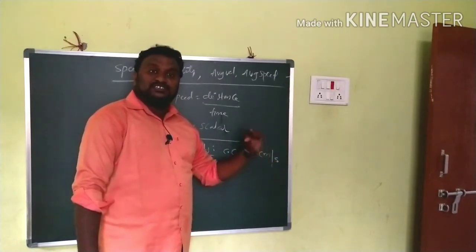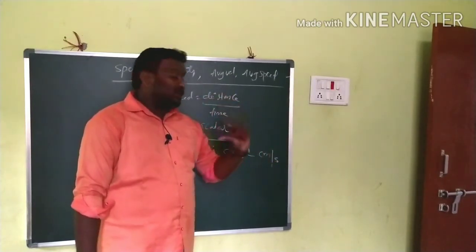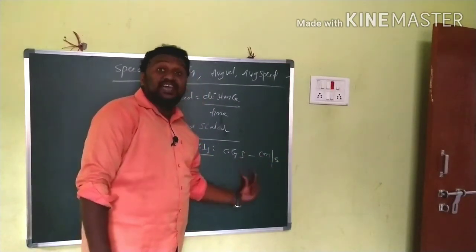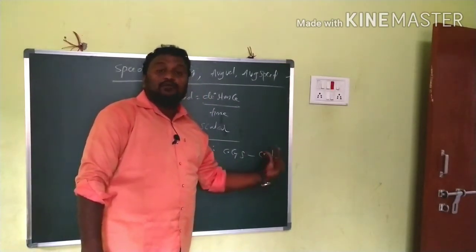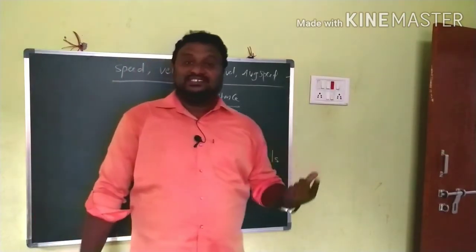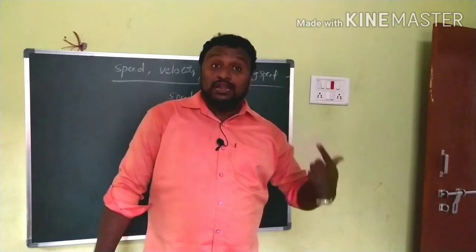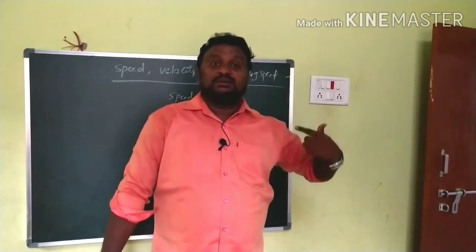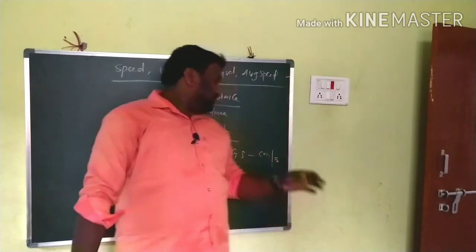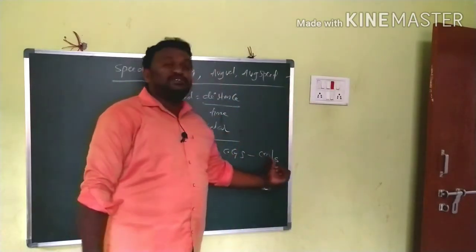We can measure speed in centimeter per second in the CGS system. I hope all of you learned about CGS, FPS and SI in the previous classes 6th, 7th, 8th, so I am not going into that point. Simply in CGS, centimeter per second.